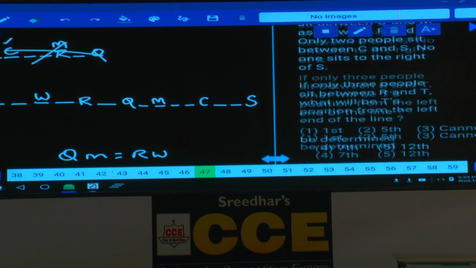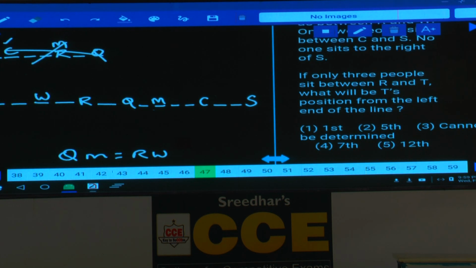Then question number 47. If only 3 people sit between R and T, hence T can be where? T can be at this left extreme. And in this case, the right hand side of T is not null, because M and T will be in the same place. Then if only 3 people sit between R and T, what will be T's position from the left end of the line? Tell me what is the position of T? First position. First position, that is given in choice 1.